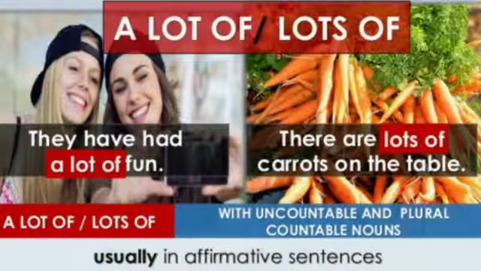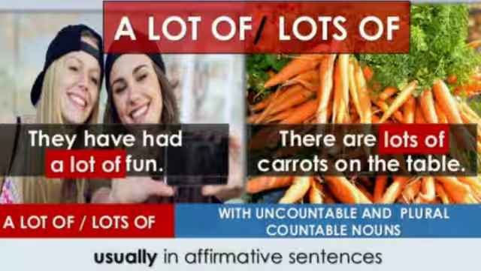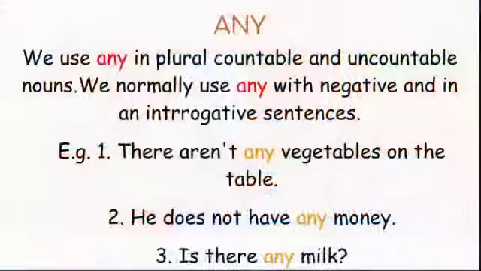A lot of and lots of are used in affirmative sentences with uncountable and plural countable nouns. For example, they have had a lot of fun. Here, fun cannot be counted. Next, there are lots of carrots on the table. So, here carrots are plural countable nouns.